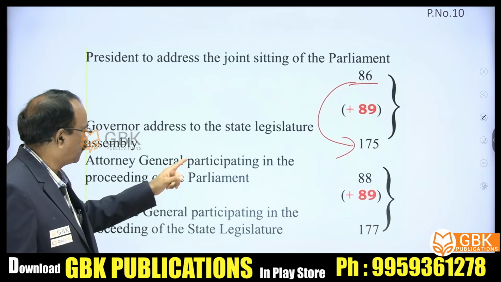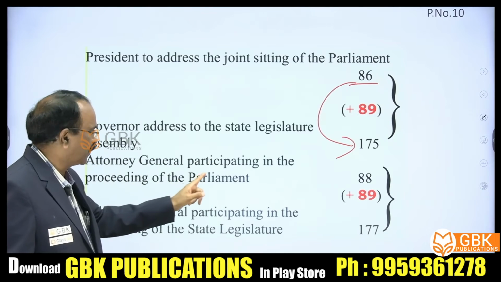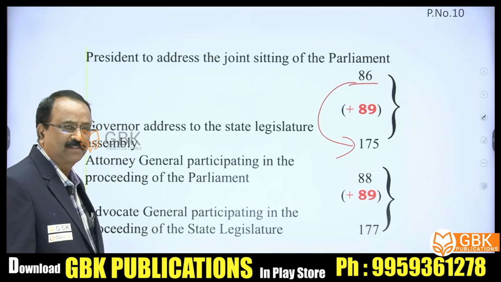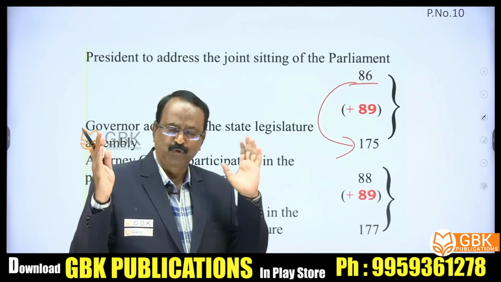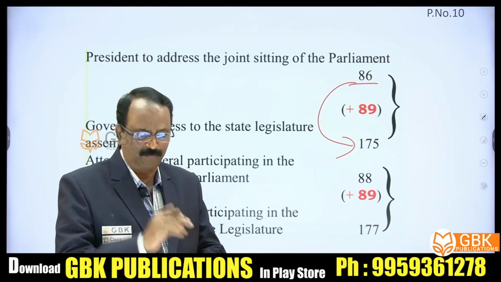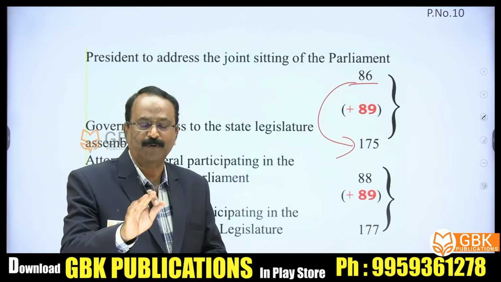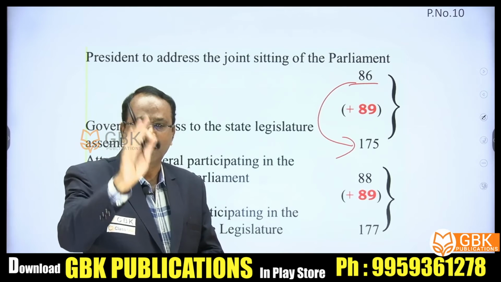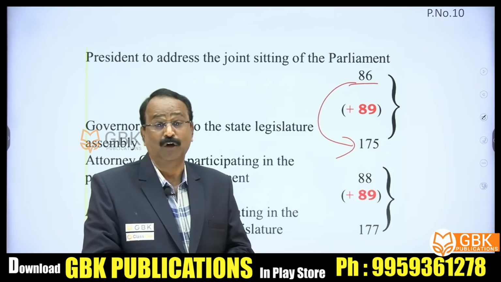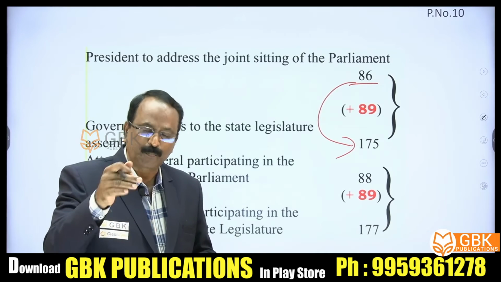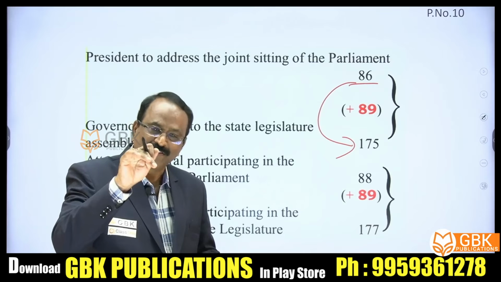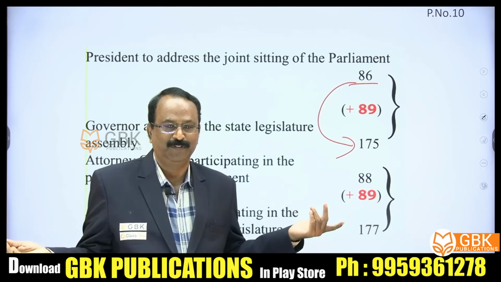See another example. The Attorney General of India participating in the proceedings of the Parliament under Article 88. Yes, the Attorney General of India is the only non-member who can take part in the proceedings of the Parliament without a right to vote. The only non-member who can participate in the proceedings of the House is the Attorney General, but he cannot vote. In the same way, similarly, the Advocate General also participates in the proceedings of the state legislature, but without the right to vote.